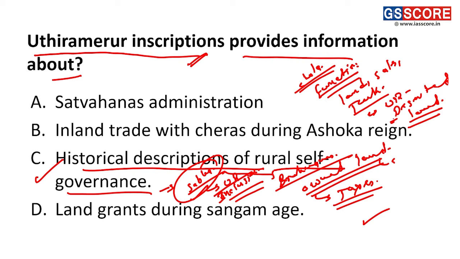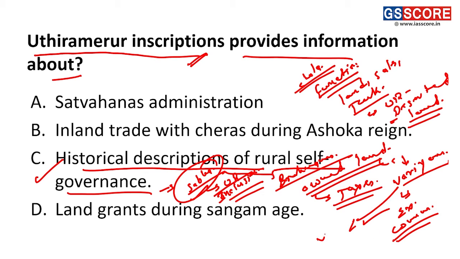And one more piece of information we have is about the Varyams. These Varyams were the executive committee. The Uthiramerur inscription provides information about the Varyams. They were the executive committees, and in Varyams we have officers called Varyars. Varyars were the officers who were subordinate to Sabha, and they performed the duties assigned by Sabha, and they were under the committees called Varyams.